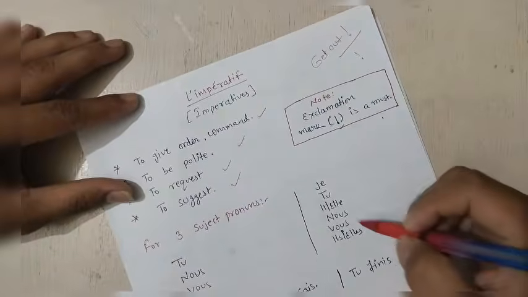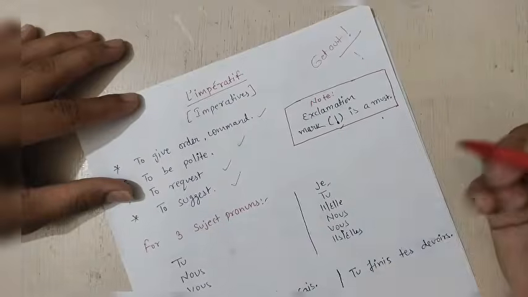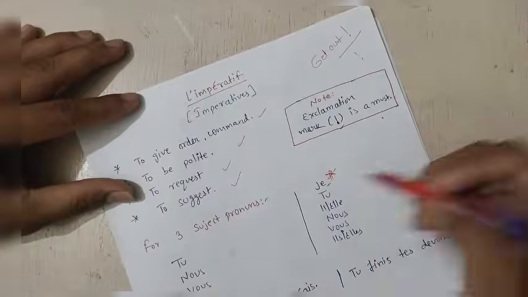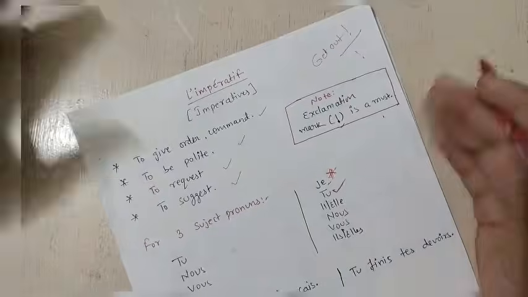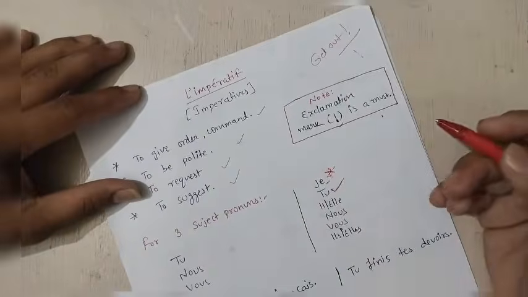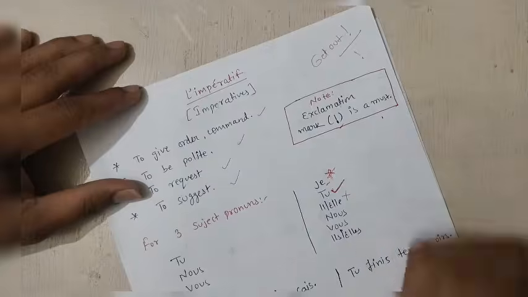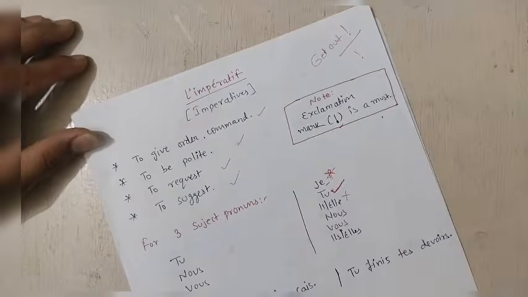Suppose in French you have all these subject pronouns. Je is there, can you give an order to je? No, you cannot give it to myself, so it becomes wrong. For tu we can give, as we have the singular form for you. Here in the formal form we can give this order. For il, like he or she who is not here, third person singular, we cannot give an order to them.